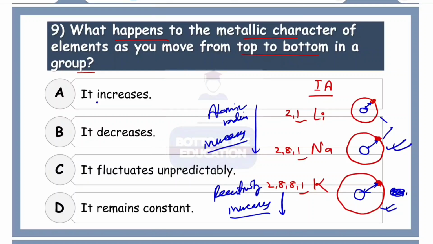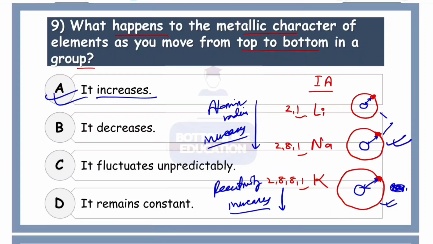So it increases as we go from top to bottom. Correct option is number A.